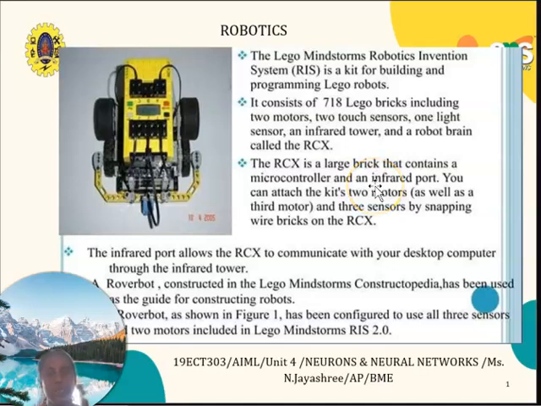Robotics. The Lego Mindstorms robotic invention system is a kit for building and programming Lego robots. It consists of 718 Lego bricks, including 2 motors, 2 touch sensors, 1 light sensor, an infrared tower and a robot brain called the RCX. The RCX is a large brick that contains a microcontroller and an infrared port. You can attach the 2 motors and the 3 sensors by snapping wire bricks on the RCX. The infrared port allows the RCX to communicate with your desktop computer.